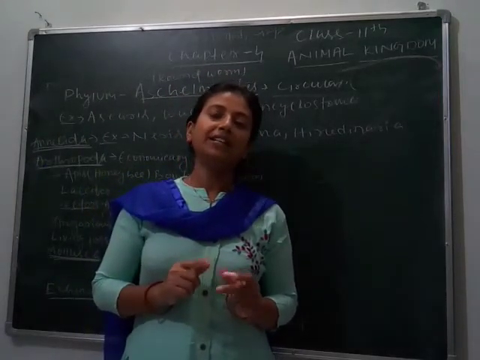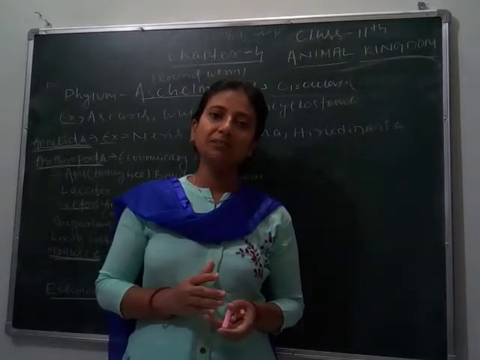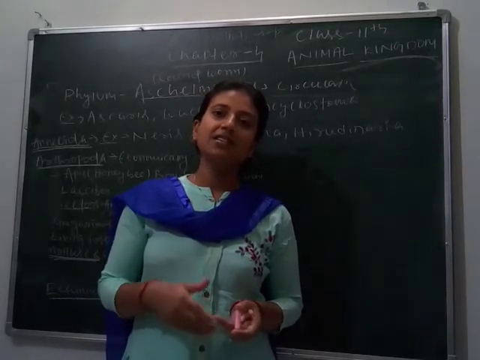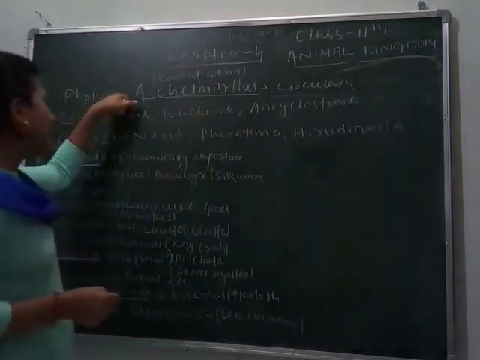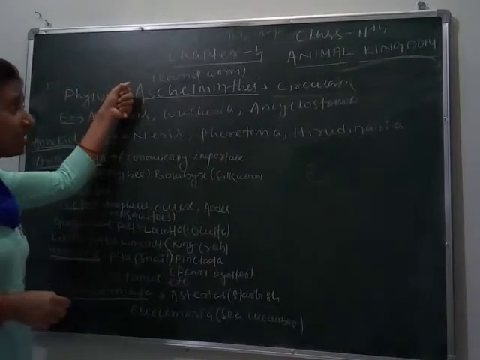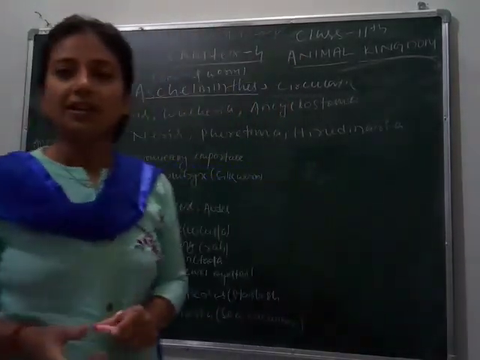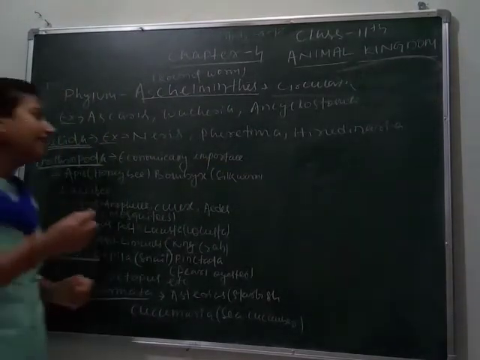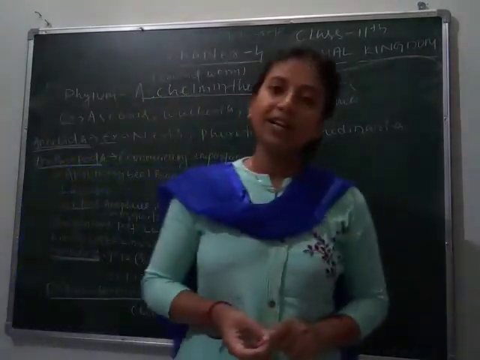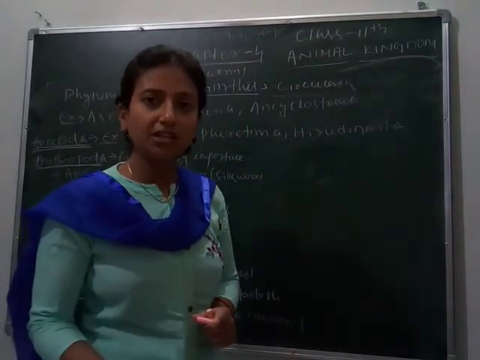First you have to write their level of organization, whether they are diploblastic or triploblastic, then the germinal layers, and so on. So the phylum Aschelminthes species are bilaterally symmetrical. They are triploblastic and their habitat is aquatic. They may be aquatic, meaning they live either in marine water or fresh water.